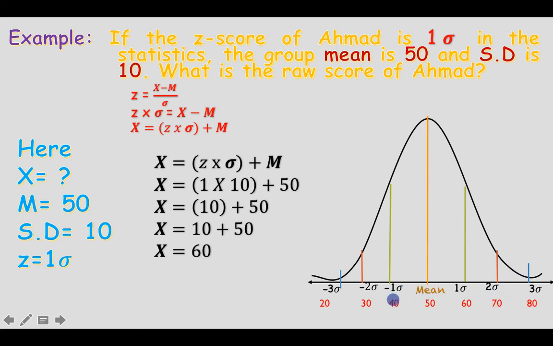Same, 50 minus 10 is 40, 40 minus 10 is 30, 30 minus 10 is 20. From this normal probability curve, you will see where 1 SD lies, and 1 SD has the raw score 60 in this group. So Ahmed has secured 60 marks. Without going through these calculations, you can calculate the raw score this way also. Now I hope you have understood this.